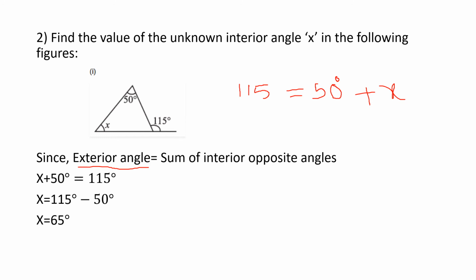x is equal to 115, bring this 50 to this side, so it becomes minus 50. So x is equal to 65 degrees. You know how to solve an equation, right? You can use any method and solve the equation to find the value of x. Okay, understood, children? Any doubts? If you have any doubts, please text me.